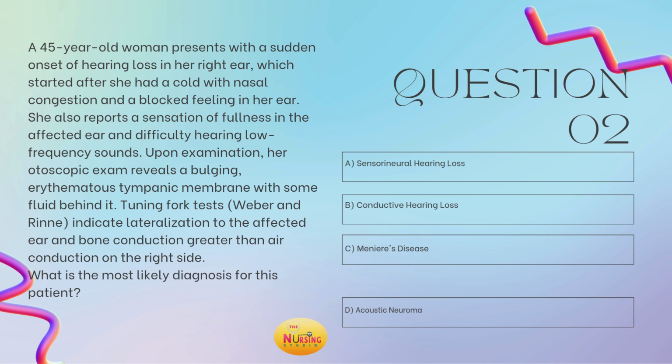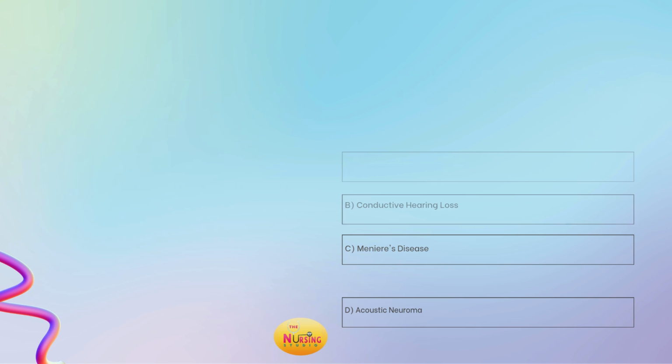Weber results indicate lateralization to the affected ear, making us consider conductive hearing loss. And the Rinne result shows bone conduction being greater than air conduction, which is abnormal, right? And it's on that right side. So your best answer is B, conductive hearing loss. Remember, if bone conduction is greater than air conduction, that's abnormal, and you're going to think conductive hearing loss. And that Weber result lateralizing to the affected ear confirms that, okay?